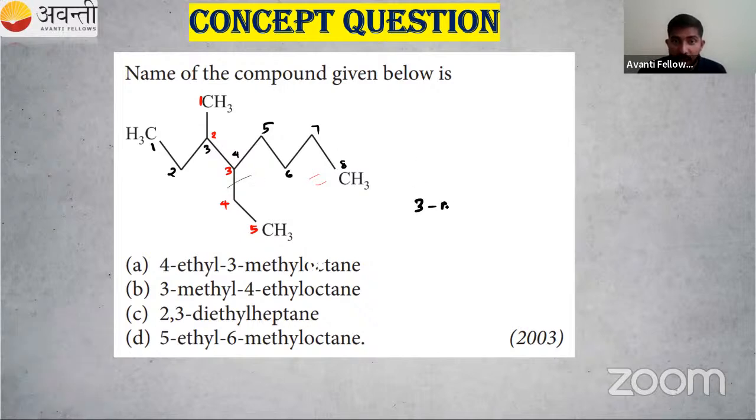So third position, I have a methyl group, right? Then fourth position, I have an ethyl group. So which one should be written first? Ethyl group or methyl group? Which one? Can you tell me?